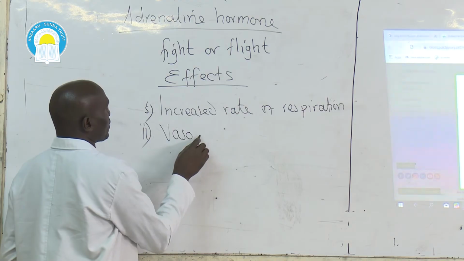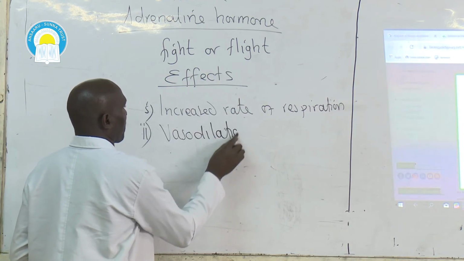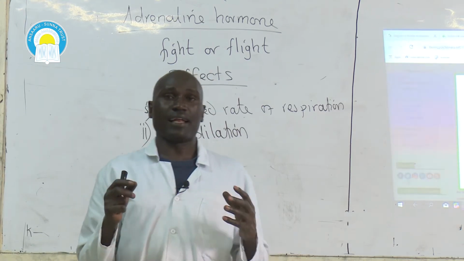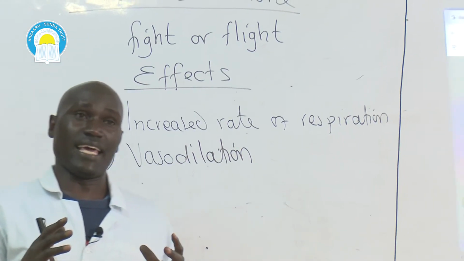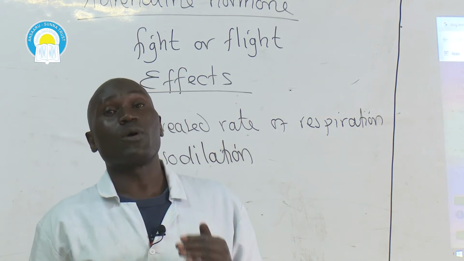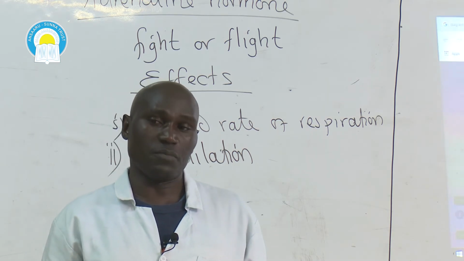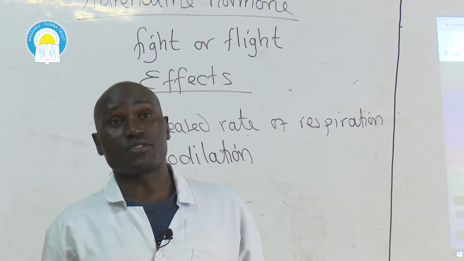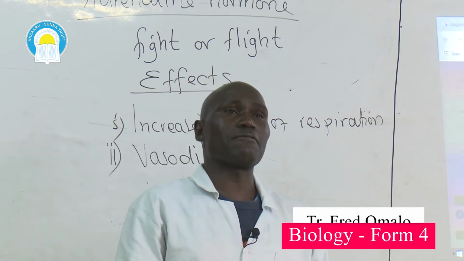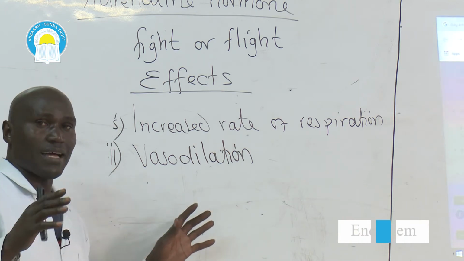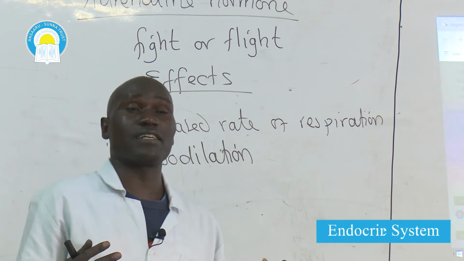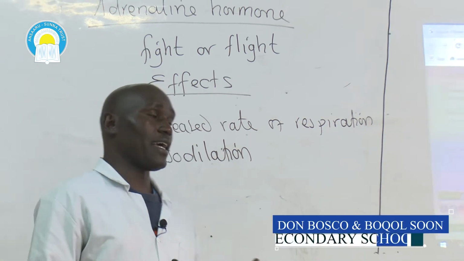It brings about vasodilation. That is, adrenaline hormone will make the blood vessels expand. When they expand, a lot of blood will flow within the blood vessels. When a lot of blood flows within the blood vessels, it means respiratory substrates, glucose, fatty acids, or amino acids, will be transported faster within the blood vessels to the muscles which are supposed to contract and relax faster, preparing the individual for fight or flight.